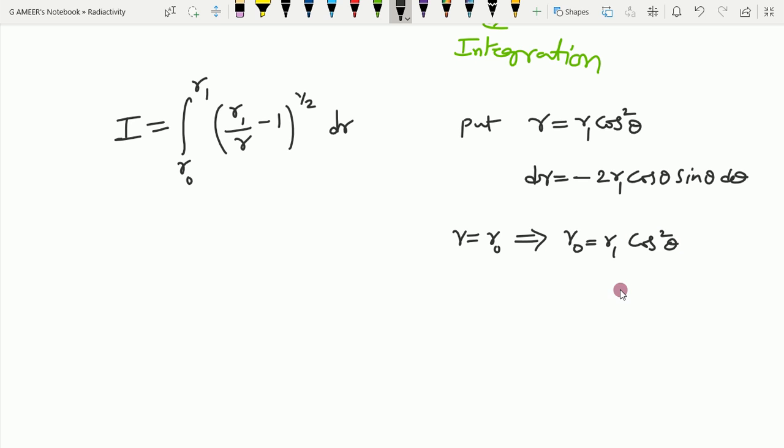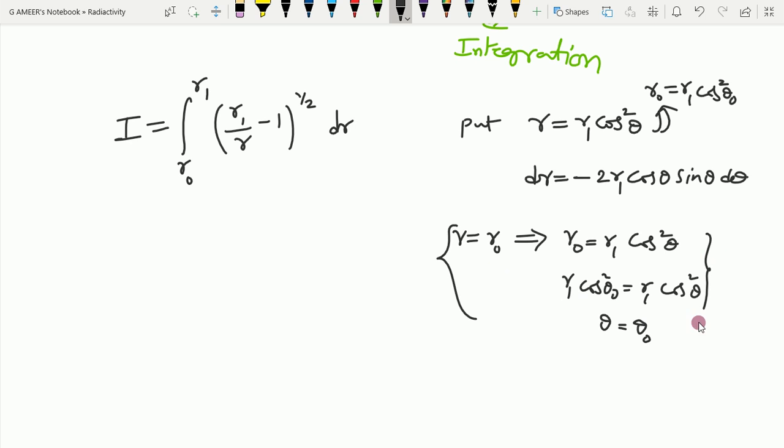When r is equal to r naught, let's say it becomes r1 into cos square theta naught. We are defining it with this. In place of r naught, I can put r1 cos square theta naught, which equals r1 cos square theta. R1 cancels, and theta becomes theta naught. This is the lower limit.